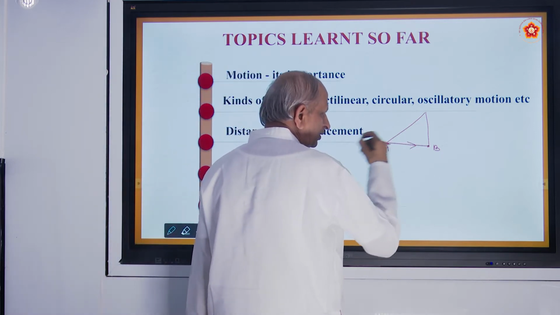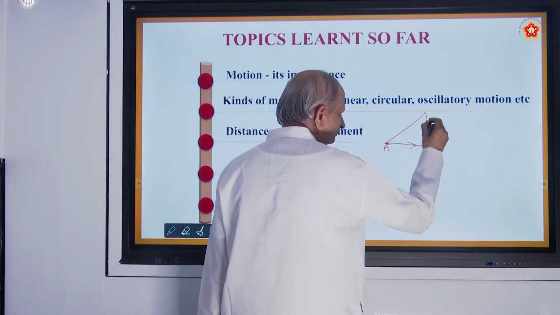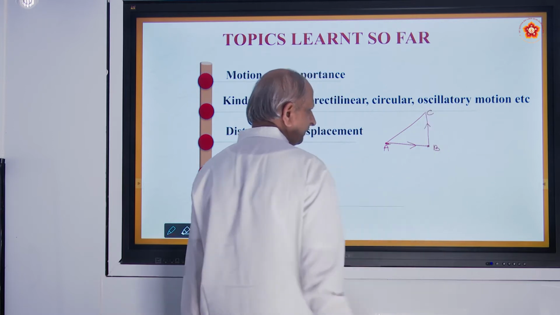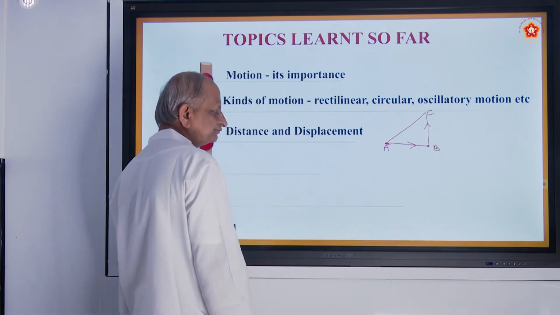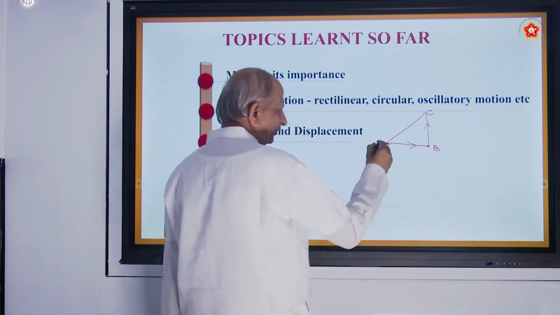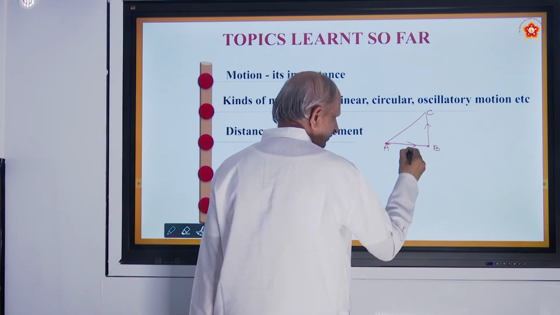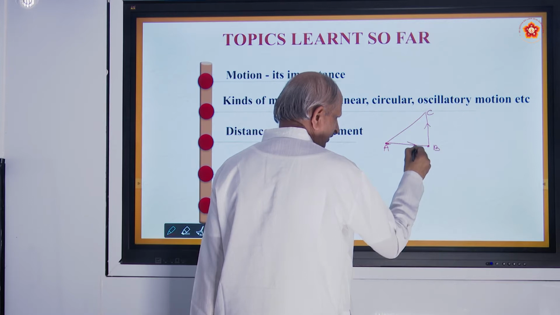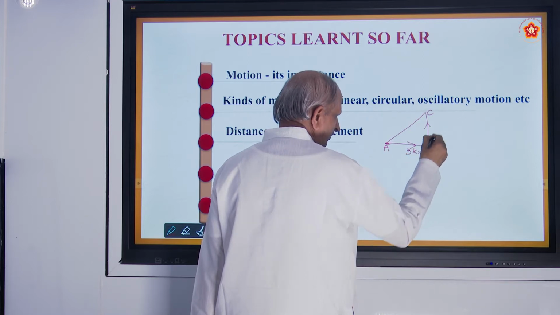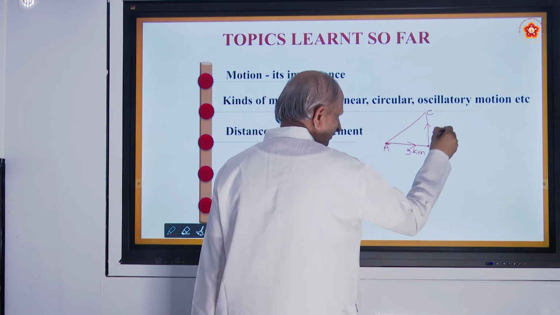Okay, and then it moves north to a place called C. And suppose this distance is 3 kilometers and this is 4 kilometers.